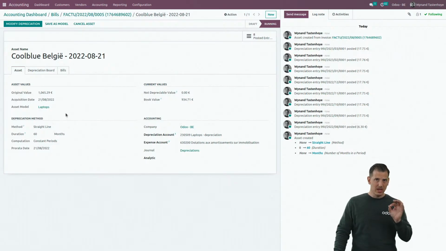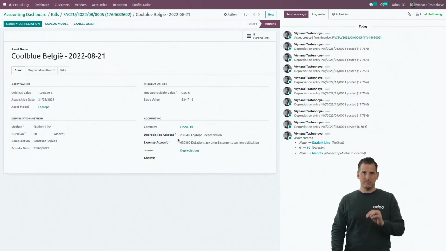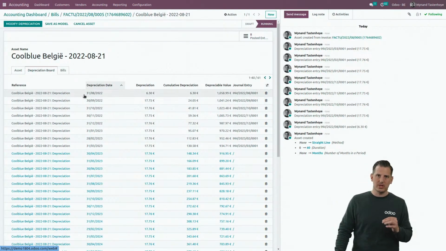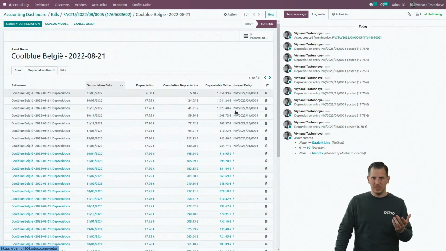But also the depreciation method and the accounts to be used are completely pre-filled because we linked an asset model to the investment account, which basically means that if we take a look at the depreciation board, we also created all the depreciations, in this case on a manual basis, and all the ones that are in the past, we already processed, we already booked them. And you can see that some of them already have a sequence number, some of them not.